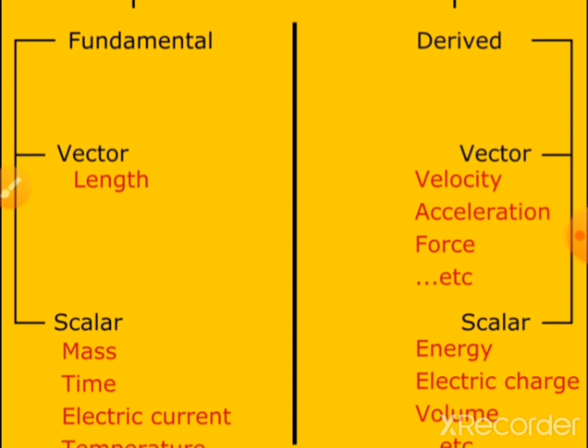Among fundamental quantities, the vector quantity is length, and the scalar quantities are mass, time, electric current, temperature, amount of substance and luminous intensity. These examples we already studied in our 8th standard classes. Among derived quantities, the vector quantities are velocity, acceleration and force, and the scalar quantities are energy, electric charge and volume. So now, what is meant by physical quantities and their classification?